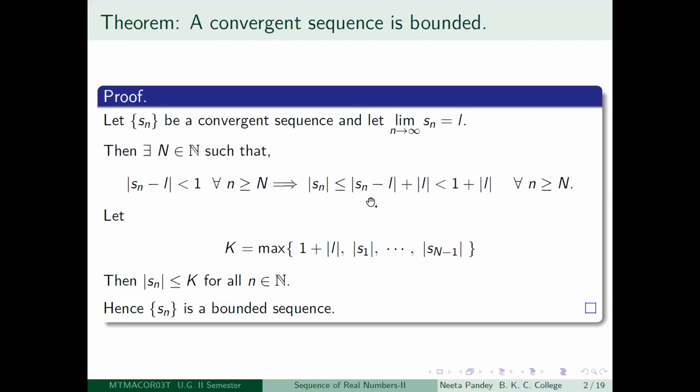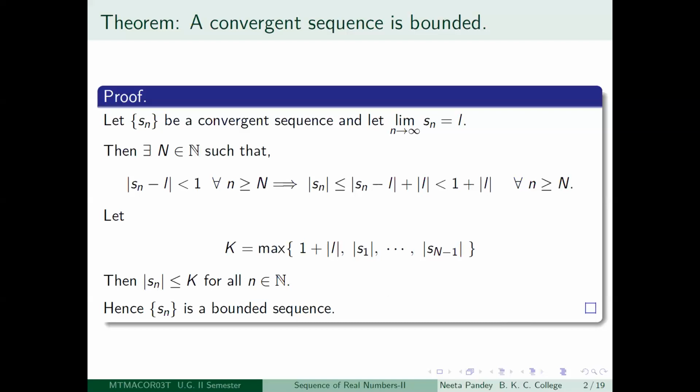Then that number we have seen is less than 1 plus mod L, and 1 plus mod L will be less than or equal to K. So therefore, for every little n greater than or equal to capital N also, mod S_n will be less than or equal to K. So what have you got by this choice is that mod S_n is less than or equal to K for all positive integers n. So every term of the sequence will lie in the closed interval minus capital K to plus capital K. So its range is a bounded set, and hence the sequence is a bounded sequence.